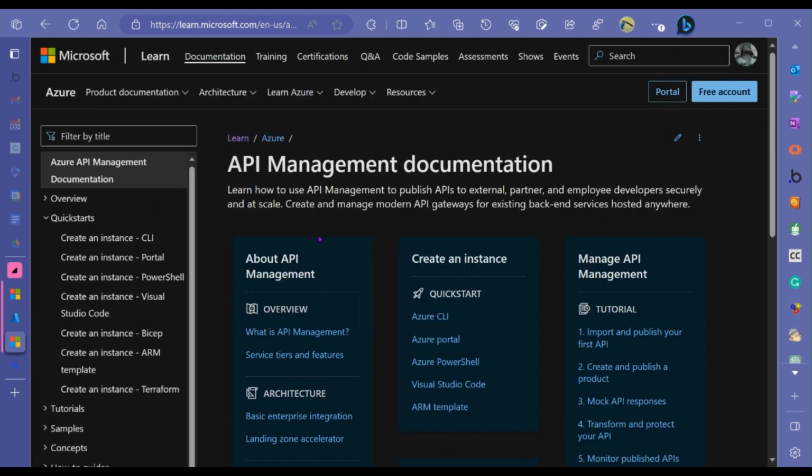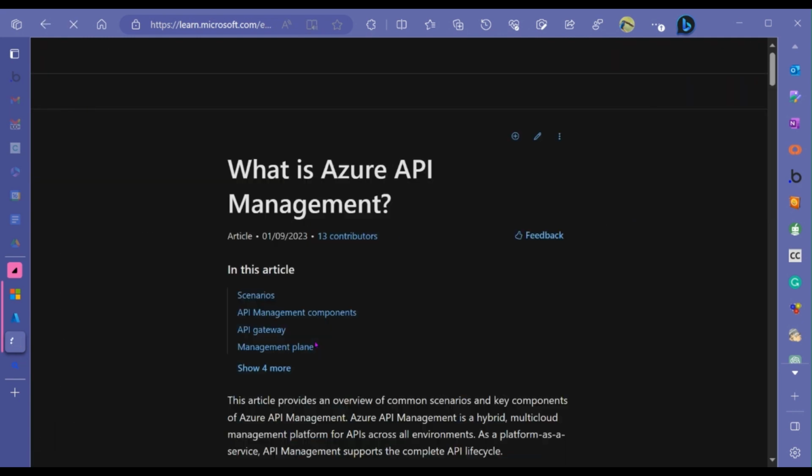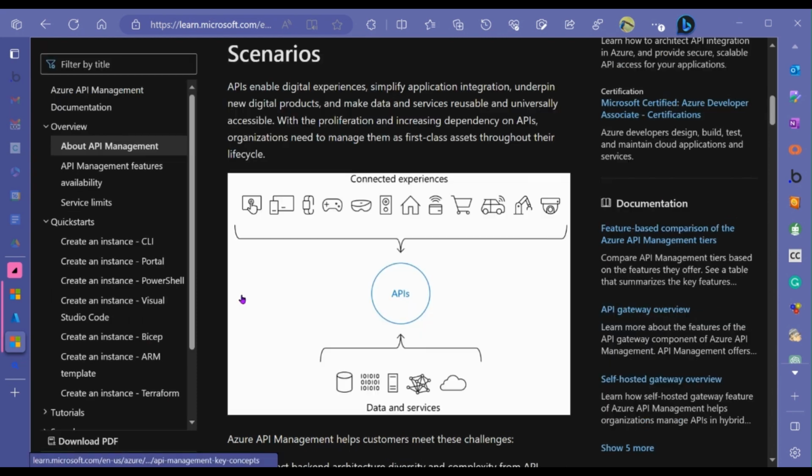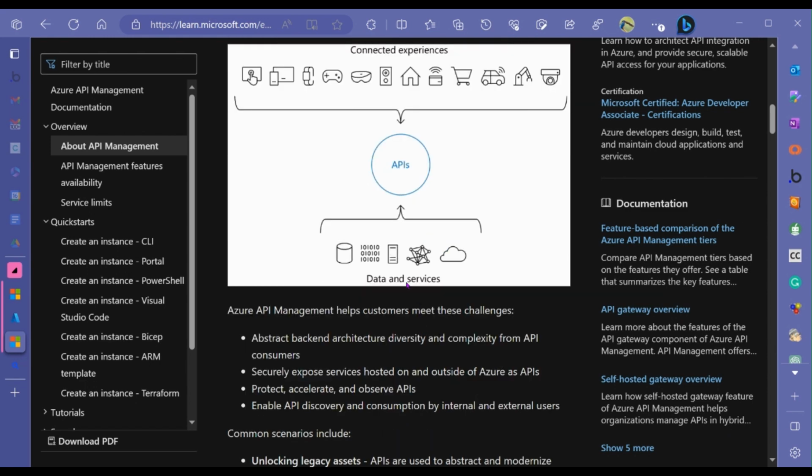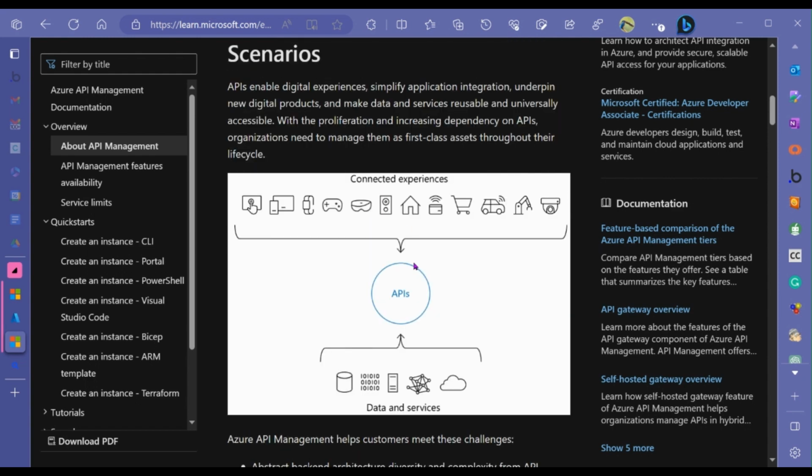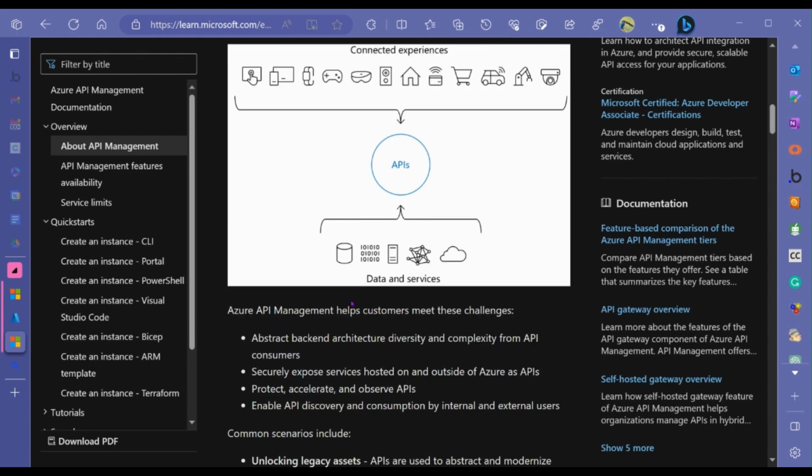The documentation on this, what is API management? That's where you're going to start. Scenarios, right? Look at this. Connected experiences, everything goes through the API of data and services. Like, what are you looking for? APIs enable digital experience, simplify applications, underpin new digitals, and make data and services reuse universally accessible. Do you guys have any idea how important this piece of equipment is right here?